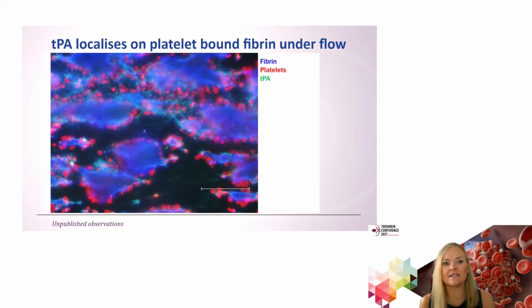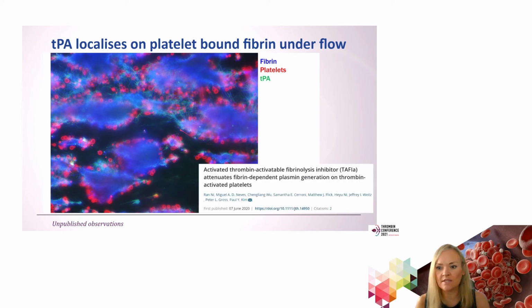We've also found, in some of our more recent flow-based models, when looking at the localization of TPA within the thrombus, that again it coalesces with fibrin that is immediately adjacent to platelet aggregates, and in particular the fibrin that surrounds these platelet-positive aggregates.